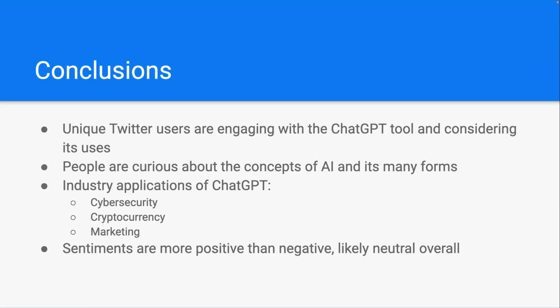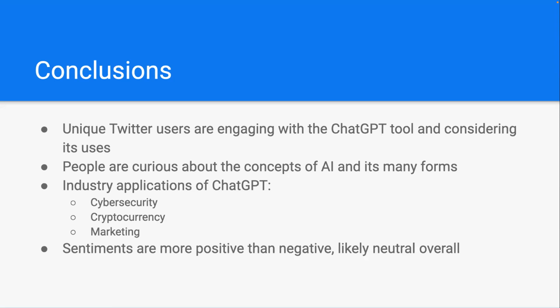So in conclusion, we have concluded from our analysis that unique Twitter users are engaging with ChatGPT and are considering its uses, specifically in the industries of cybersecurity, cryptocurrency, and marketing.